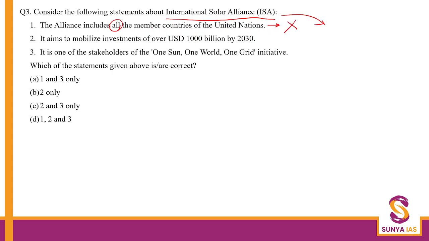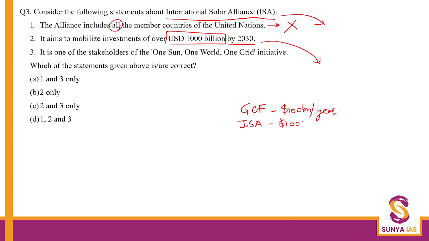So statement one becomes wrong. Then it aims to mobilize over $1,000 billion by the year 2030. This is true. And one thing for you to remember is that the Green Climate Fund talks about $100 billion per year, whereas the International Solar Alliance talks about $1,000 billion by 2030. So this is correct. It is one of the stakeholders of the One Sun, One World, One Grid initiative. This is also true.